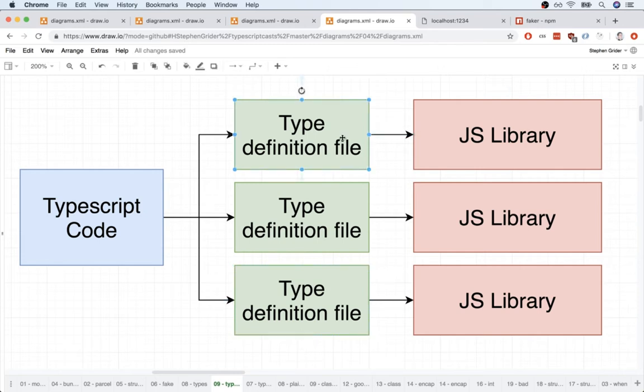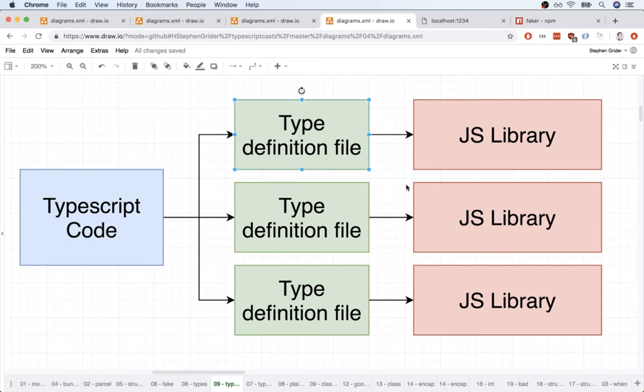Sometimes type definition files will be installed automatically when you install a JavaScript library. For example, if you recall that Axios project we worked on at the very start of this course, we never did anything related to type definition files. That's because Axios by default includes a type definition file for us. However, right now we are making use of the Faker module, which does not include a type definition file. So we have to install a type definition file manually if it is not included for us.